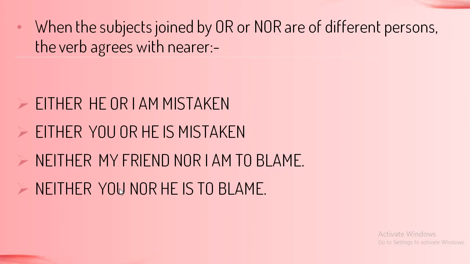Look at the next one. Neither you nor he is to blame. So there is a difference here that you could make out. In the previous sentence, the verb agrees with the nearer one. So with I, we have used am. And in the second sentence, the verb is agreeing with the nearer one, so it is third person he. With he, we have used is. So this way, when two subjects joined by nor and or are of different persons, the verb agrees with the nearer one. Fine. I hope this rule is clear to you.